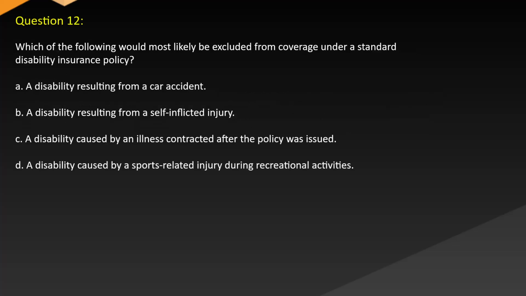Question 12. Which of the following would most likely be excluded from coverage under a standard disability insurance policy? A. A disability resulting from a car accident. B. A disability resulting from a self-inflicted injury. C. A disability caused by an illness contracted after the policy was issued. D. A disability caused by a sports-related injury during recreational activities.